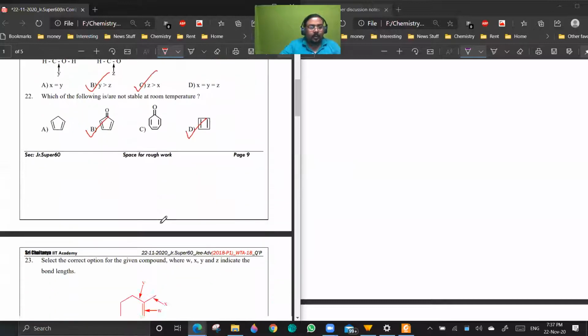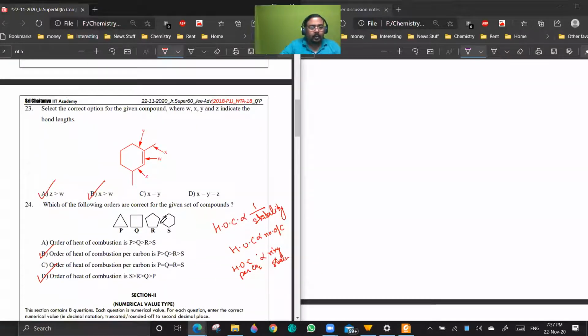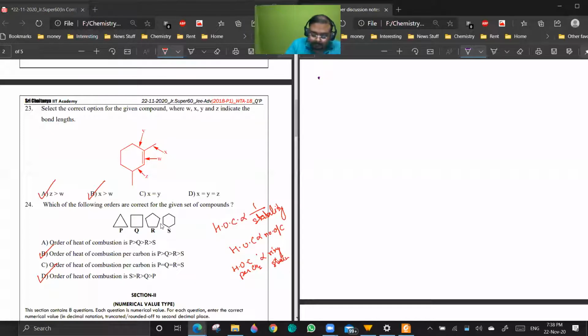Okay. Coming to 23. Explain. So they are asking the bond lengths in all these cases. Now you see, I'm drawing the molecule.